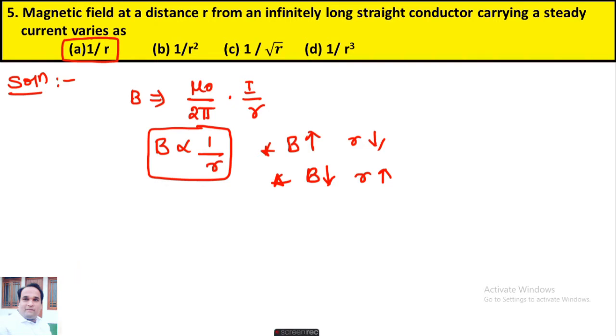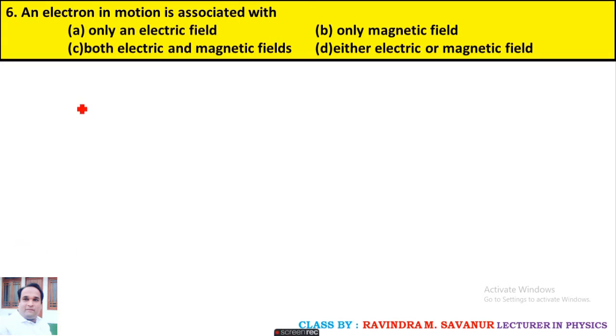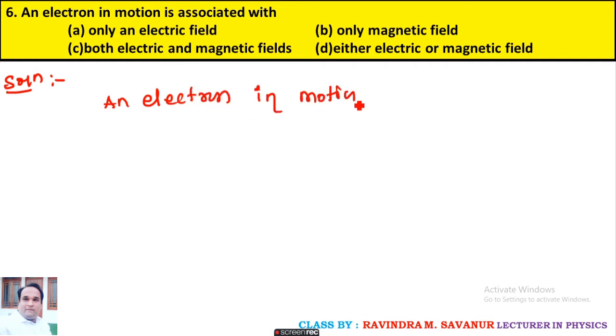Move on to the next question. An electron in motion is associated with, guess what is our answer, students? Option C. Good. An electron in motion is always associated with both an electric field and a magnetic field.